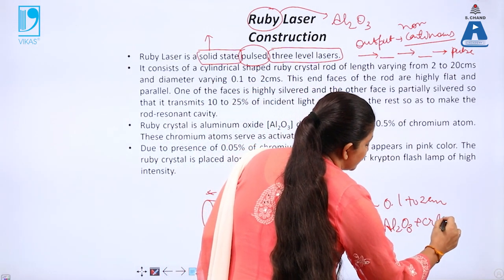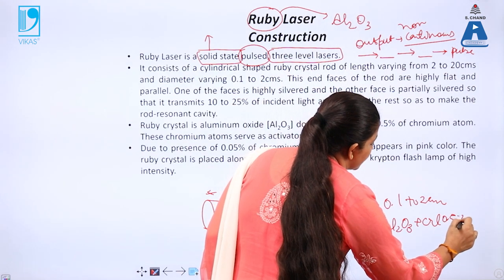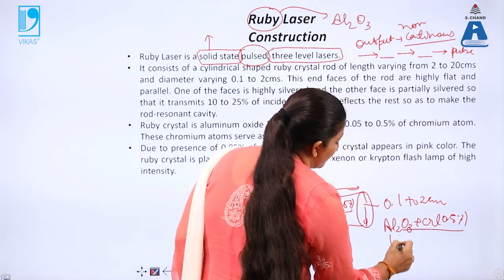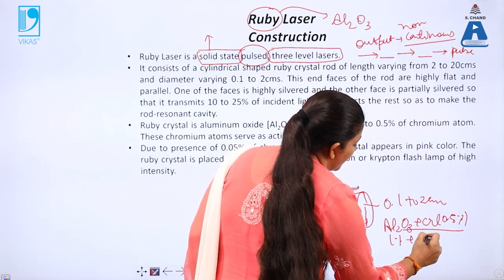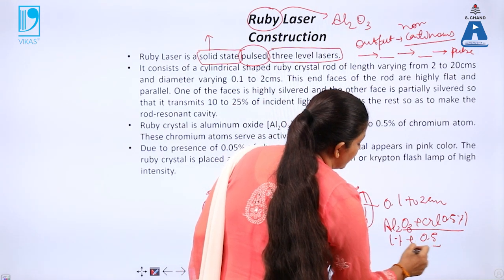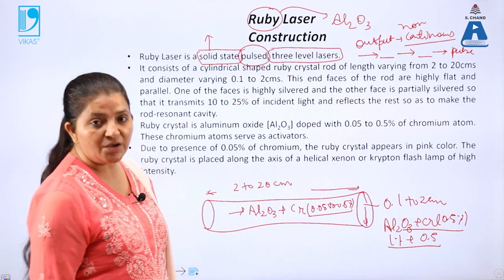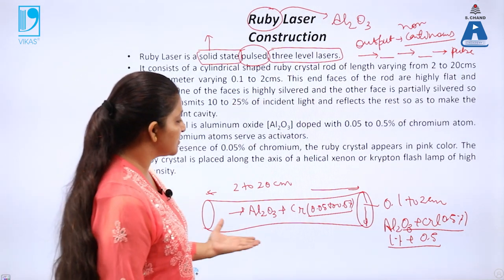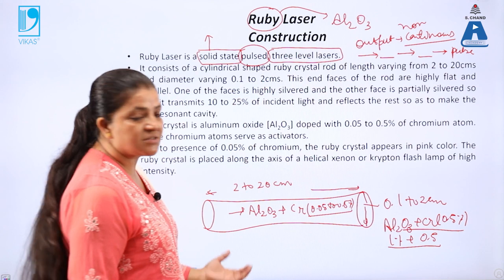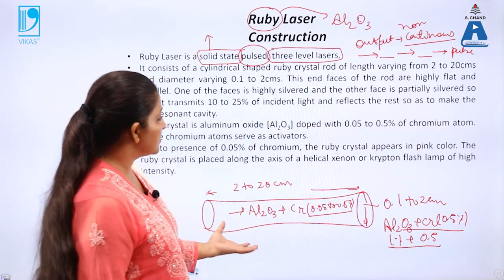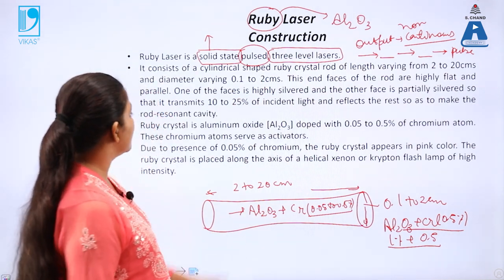When the maximum limit is 0.5%, the doping is done. Means for 1% of this, we are doping 5% of chrome in this case. So in this case, the crystal color appears to be pink. That's why this is also called the pink crystal color laser, or pink color crystal laser.